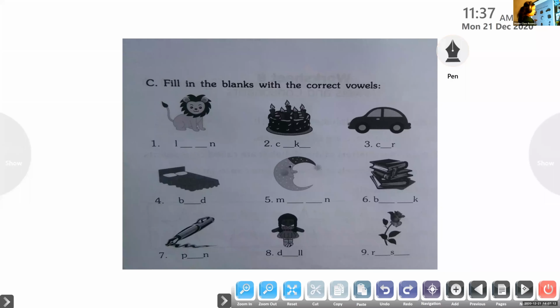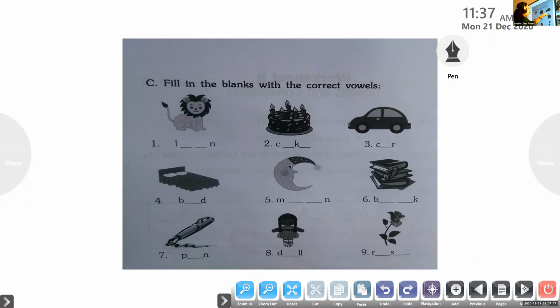Now, we have already done this. Do you remember? Here we have to fill in the blanks with the correct vowels. Okay. Prarthana, unmute. What is this? L-I-O-N, lion. Very good. Evelyn, unmute. What is the second one? C-A-K-E. Fantastic. Okay, very good.